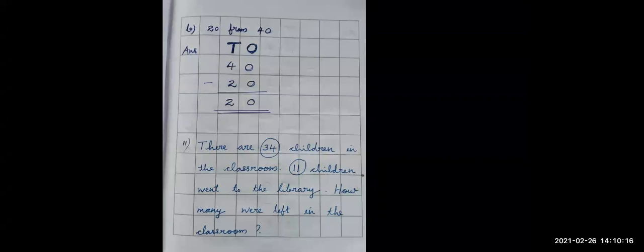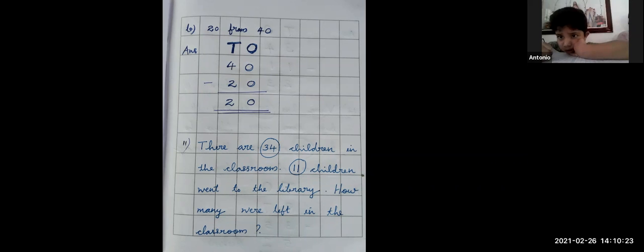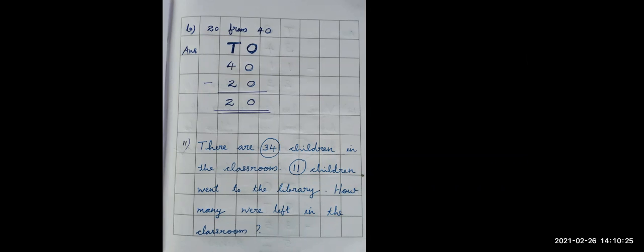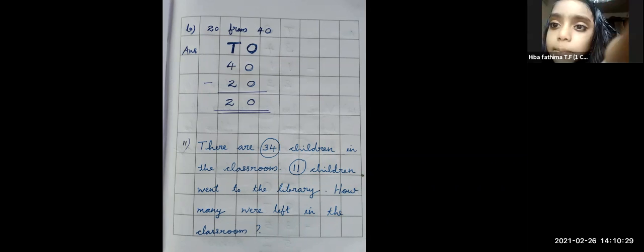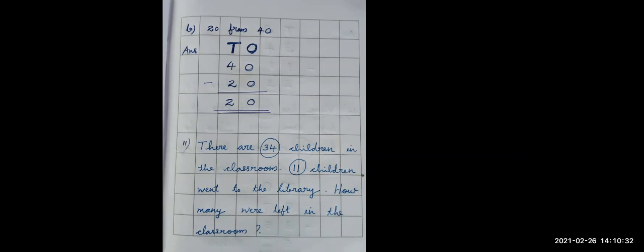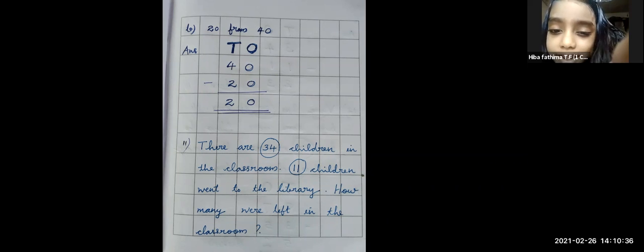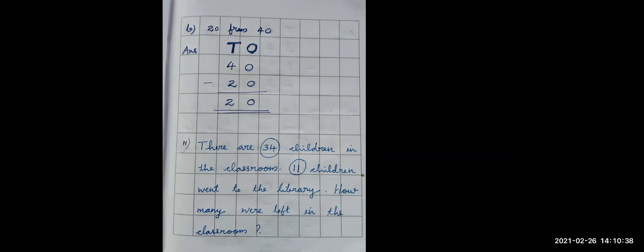Okay, Hiba, very good. Those who have completed the question, try to find out the answer also. What is the answer you got, Hiba? 23 children, very good. Is Samaria completed? Okay, very good.